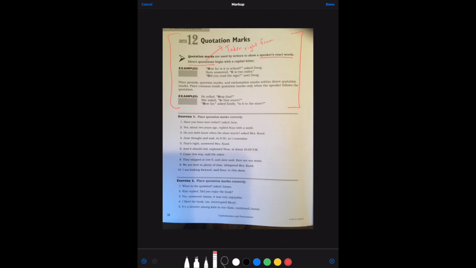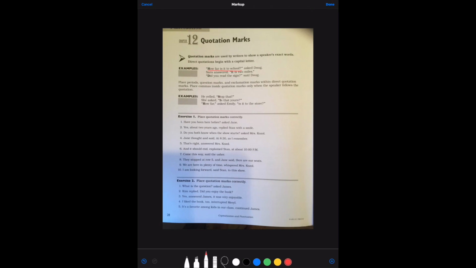So the examples, all right? So I'm going to erase all of this. And the examples are, "How far is it to school?" asked Doug. Okay, so what did Doug say? Doug said, "How far is it to school?" And he said it as a question, right?